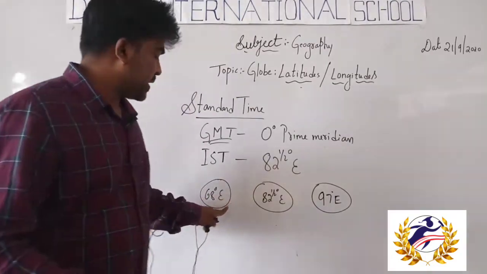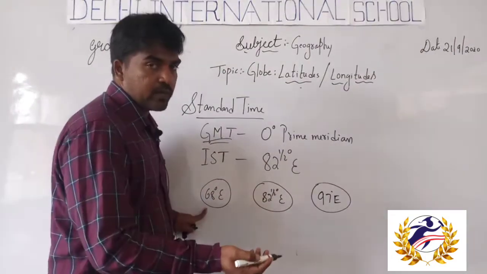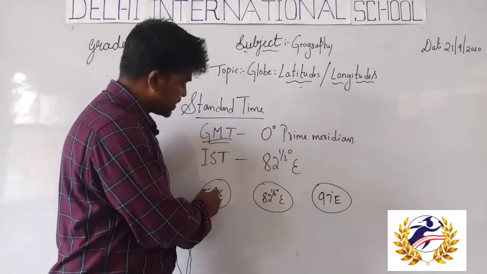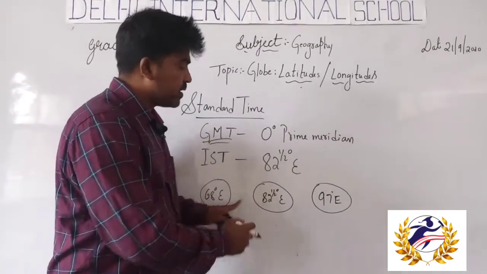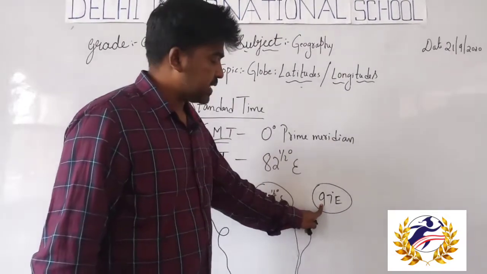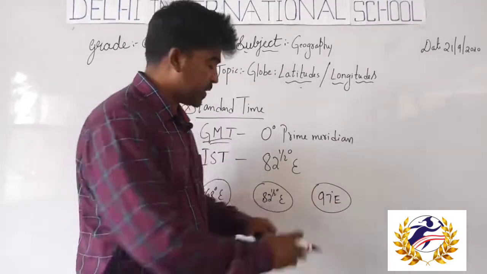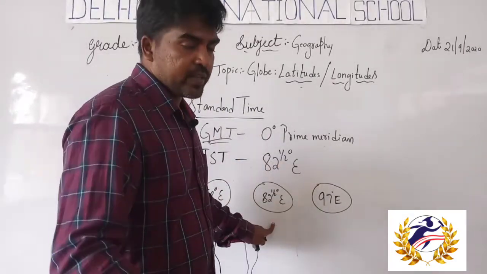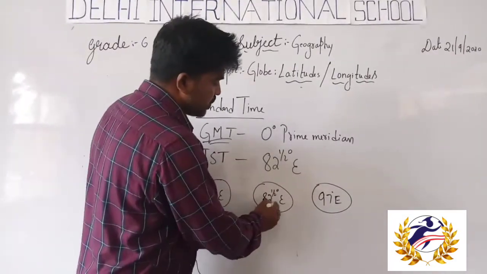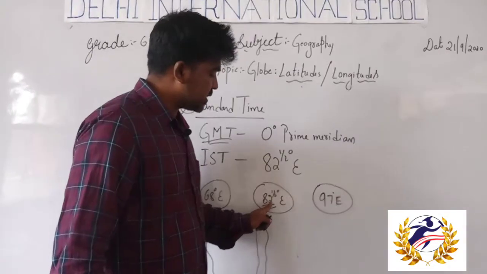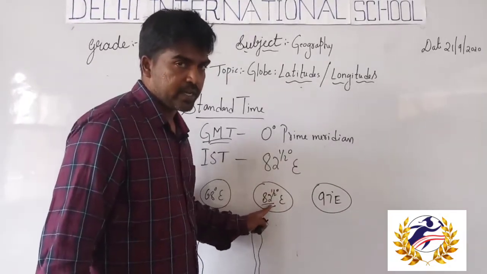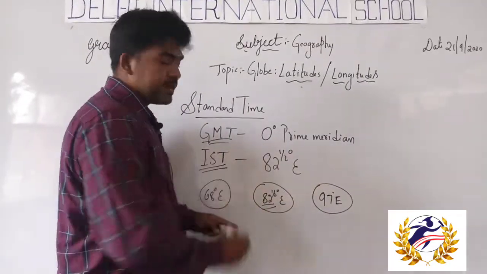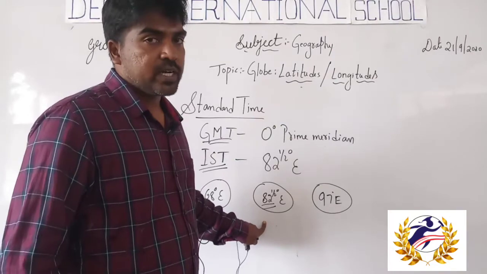So there are important longitudes which pass through our country. It starts from 68 degrees east longitude and ends at 97 degrees east. Between 68 and 97 lies the center of our country, and there is an important longitude there, 82.5 degrees. This 82.5 degree we take for Indian Standard Time.